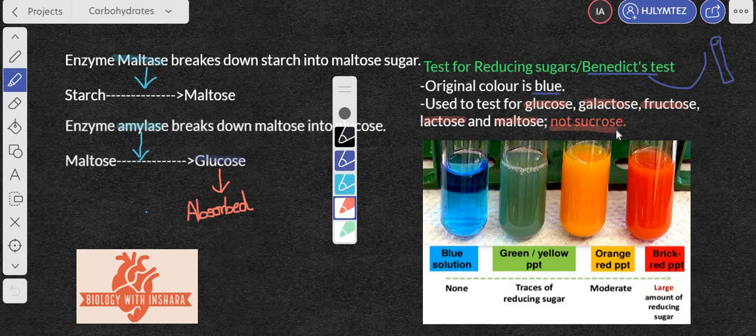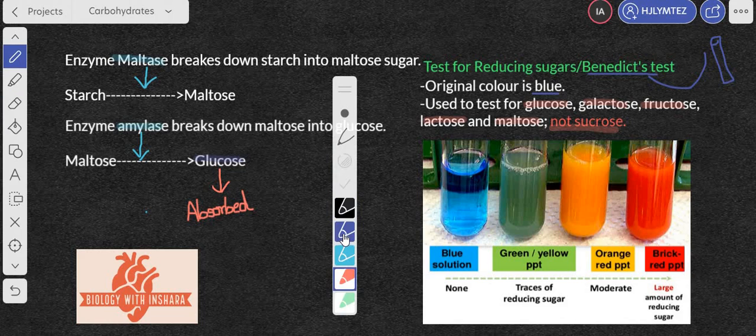This is why it's in red. Please take care: the test is used to test for the following reducing sugars, which are glucose, galactose, fructose, lactose, maltose, and not sucrose. To summarize, they are both a part of the polysaccharides and disaccharides, but sucrose is a part of the disaccharides, and we will not consider it in the test as it is not a reducing sugar, right? So just put a bit of a cross here to make it clear that this is not a reducing sugar.